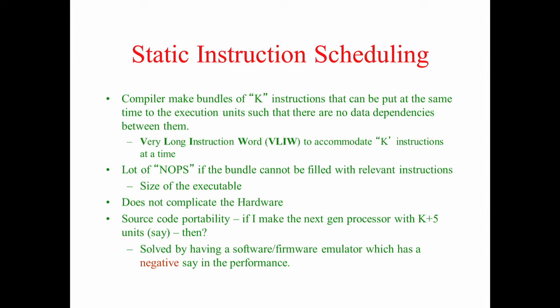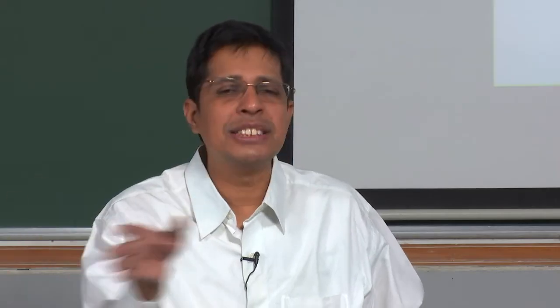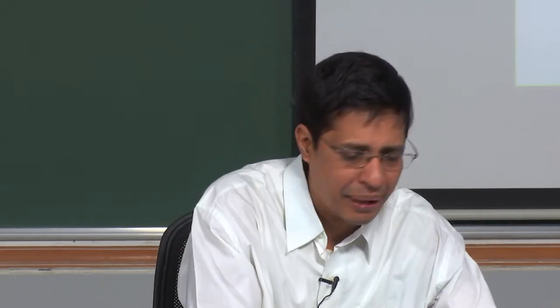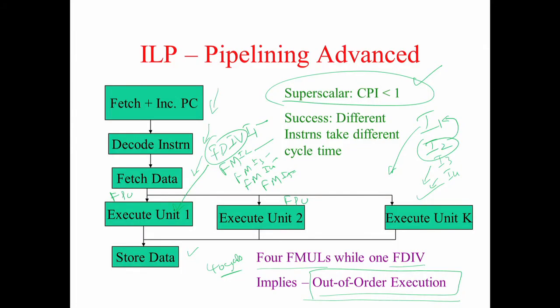Static instruction scheduling is done by the compiler. That is why the word static is there, when the program is not in execution. So what will the compiler see? Suppose I have k execution units. Not all the execution units may be symmetric, so let us go back to this slide. I have k execution units, and not every unit can do integer addition. There can be some units which will do integer addition, some which will do floating point, and someone who is doing some SIMD instructions.